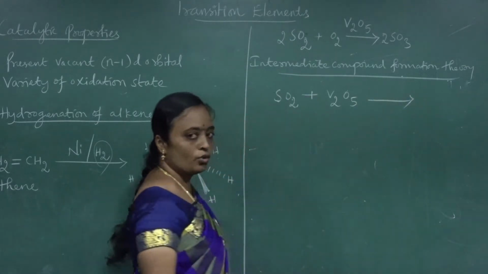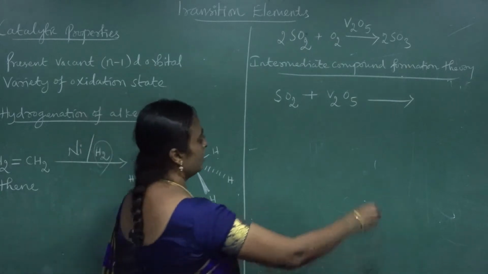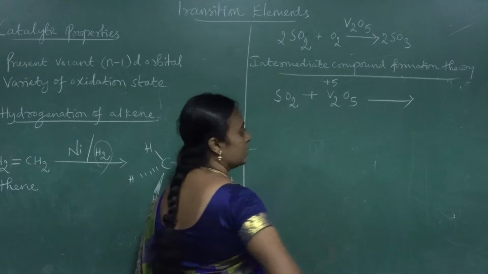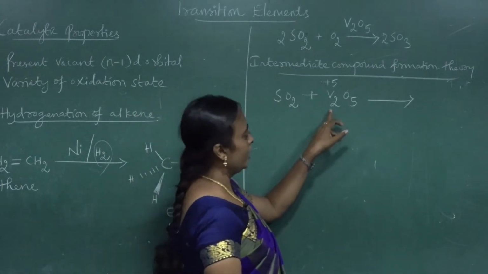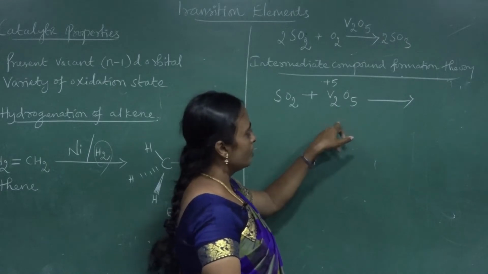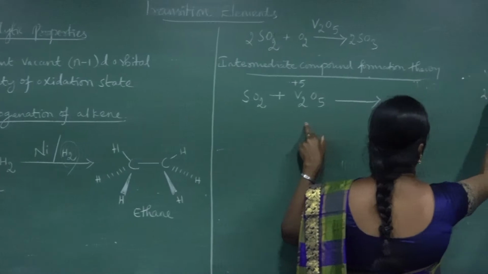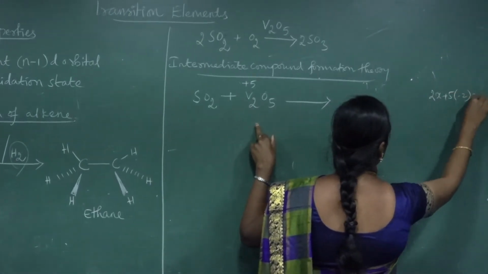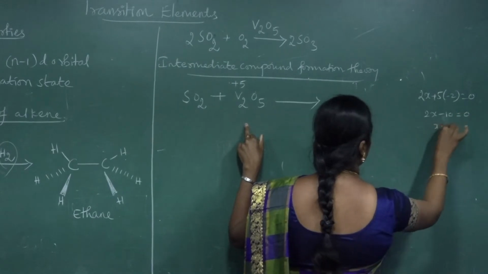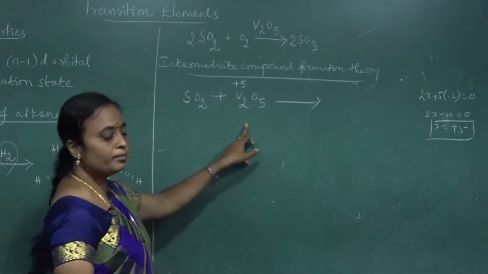Now I will show the oxidation state of vanadium in vanadium pentoxide. So here it exhibits the plus 5 oxidation state. Because if you take 2x plus 5 oxygens, each oxygen is minus 2. So 2x plus 5 into minus 2 equals 0. So 2x minus 10 equals 0, so x equals plus 5. So vanadium is in the oxidation state plus 5.